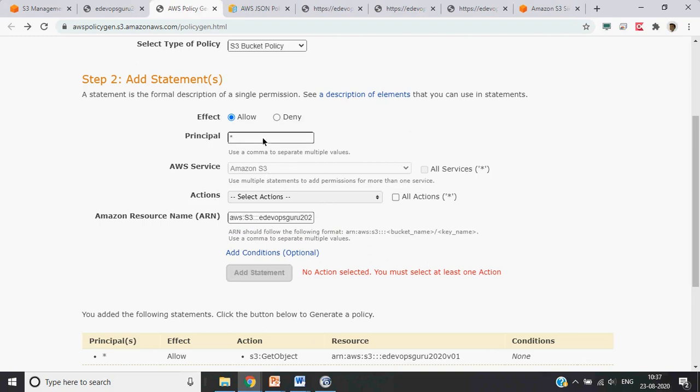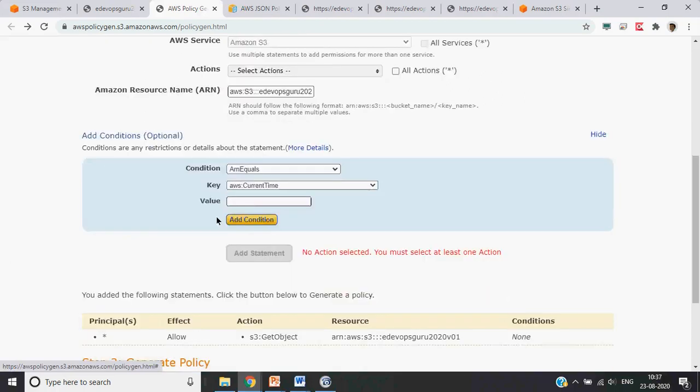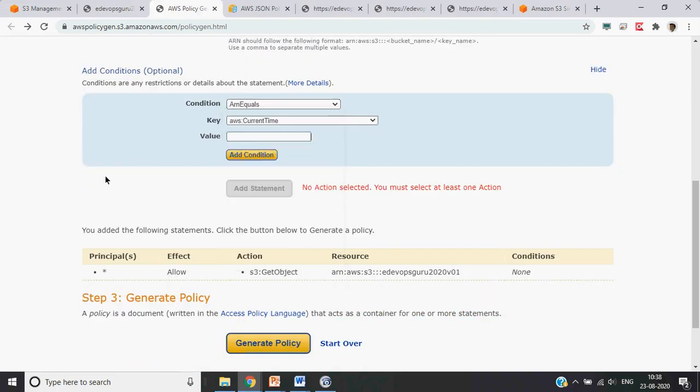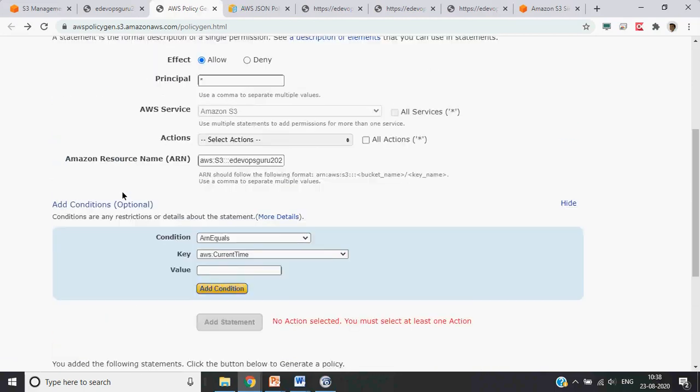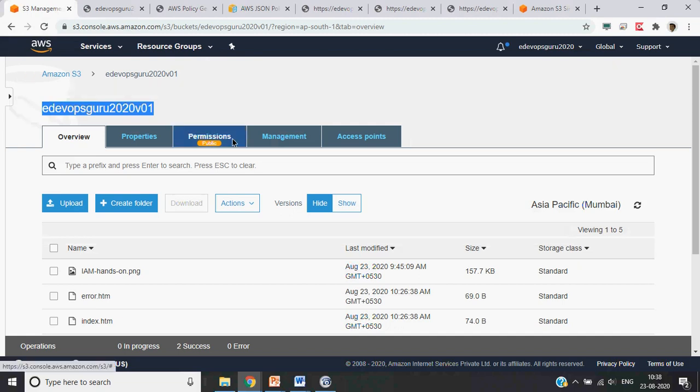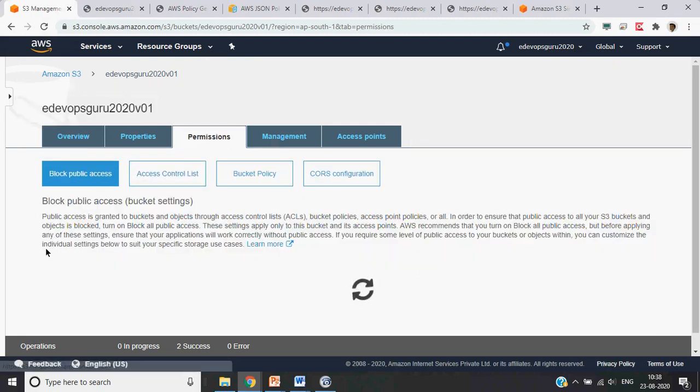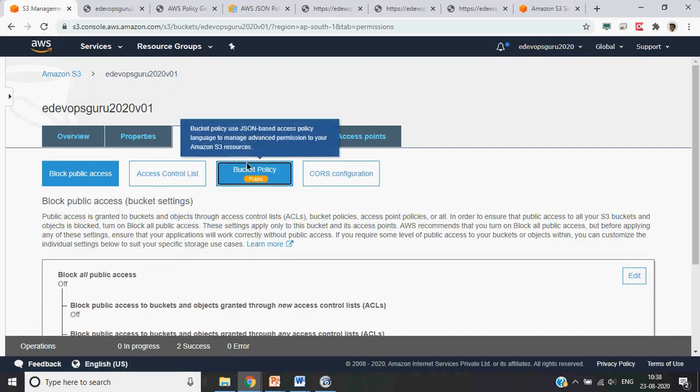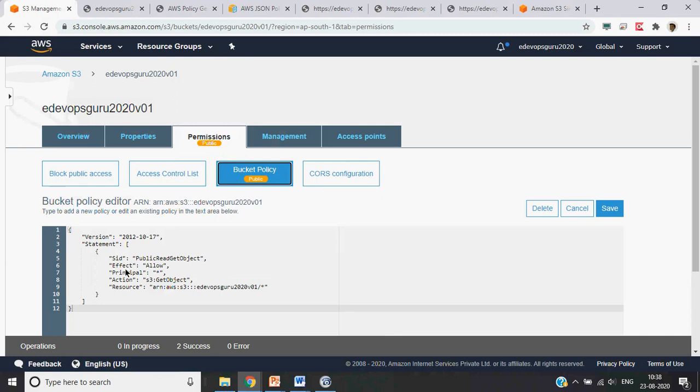Okay, this is how, and then you can add a condition, if you want to give it, so that you can also define. But I think the best way is to have the same policy, because it is a standard policy for when you want to host a site. So basically, allow all the principal action operations. Basically you would allow get object on S3, and this is your bucket which we want to provide access.